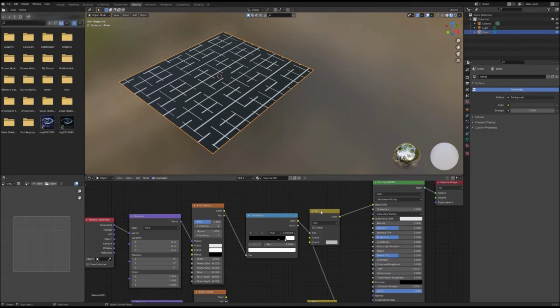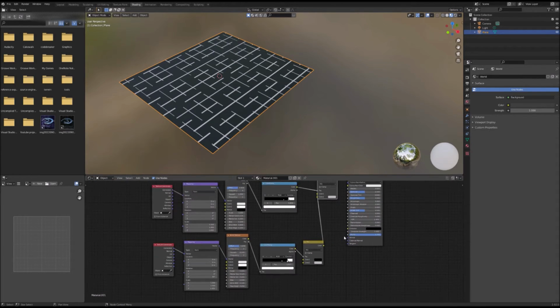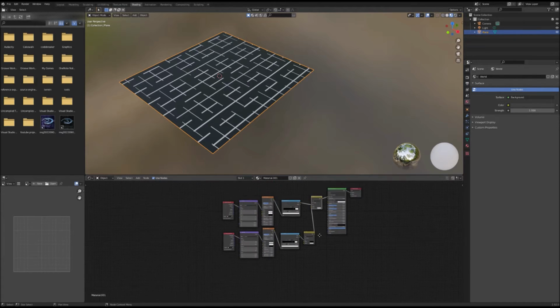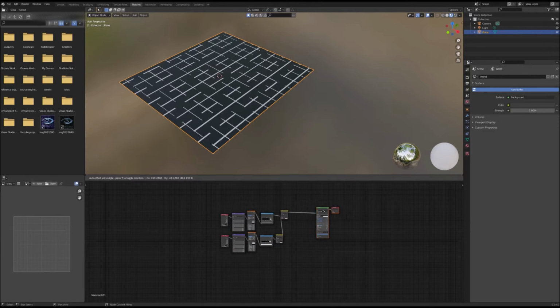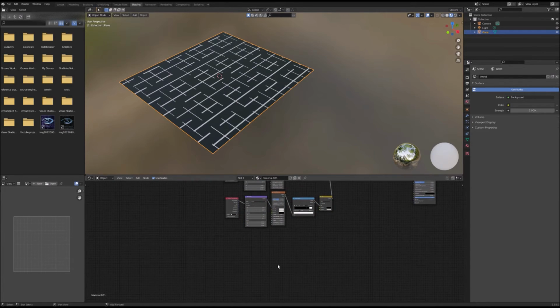Then I'm going to adjust, well, actually not yet. We're not going to adjust our colors yet. We need to leave it like this. So then we are going to organize our nodes. I'm going to organize my nodes, and then what we're going to do is add, with Shift A, a Voronoi texture.